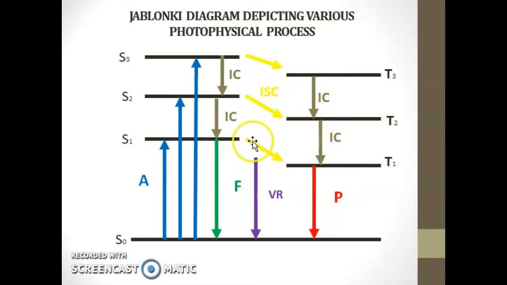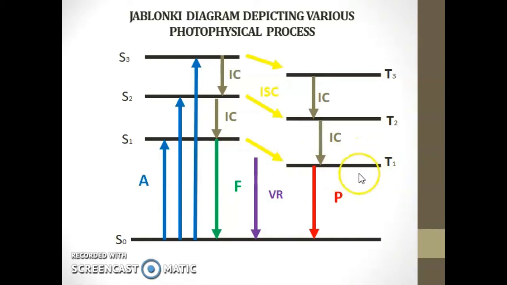For each singlet state S1, S2, S3, there is a corresponding triplet state. Here you can see T1, T2, T3 are triplet states. Each triplet state is lower in energy than its corresponding singlet state. This is because in a triplet state, electrons with parallel spin stay in different orbitals.